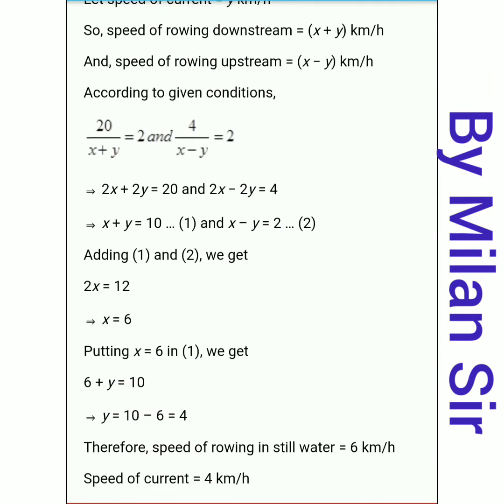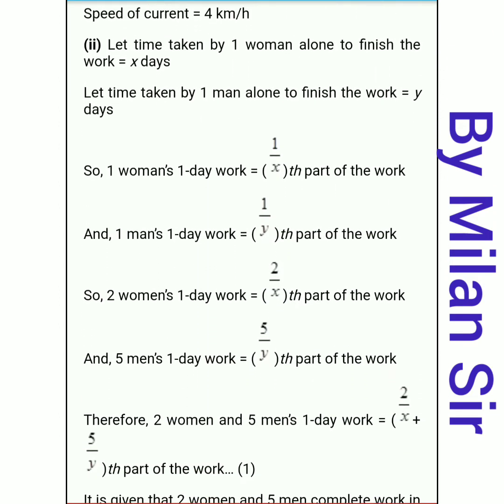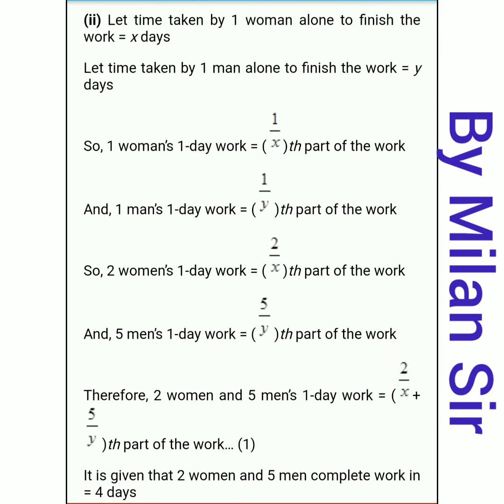Now, time taken by one woman alone to finish the work is equal to x days. So in one day, the work of a woman means what fraction she completes in one day. If one woman is there, how many fractions can she complete in one day?